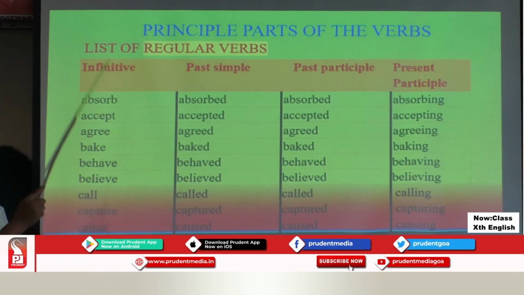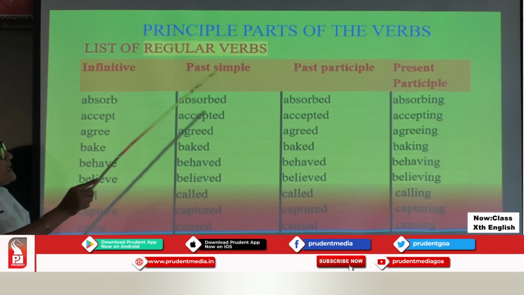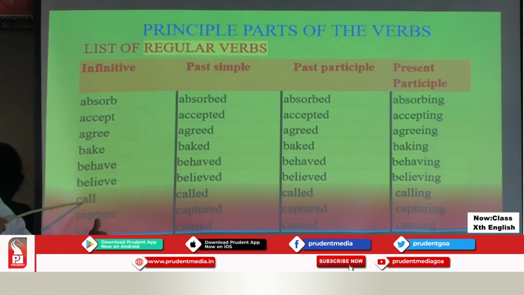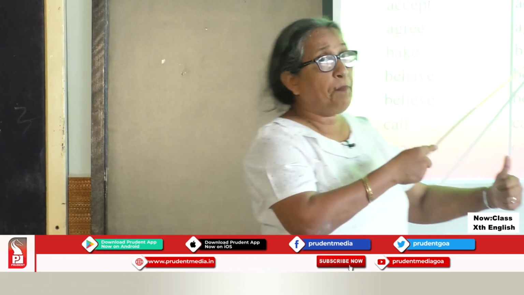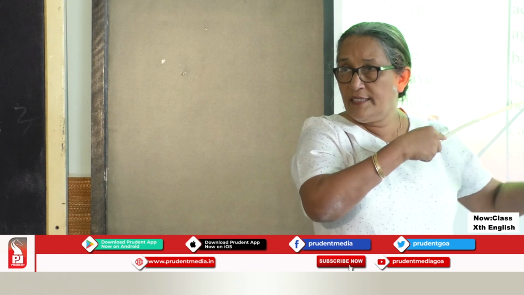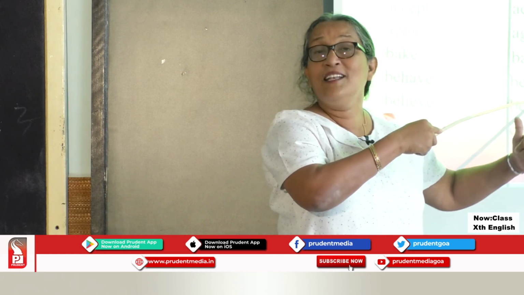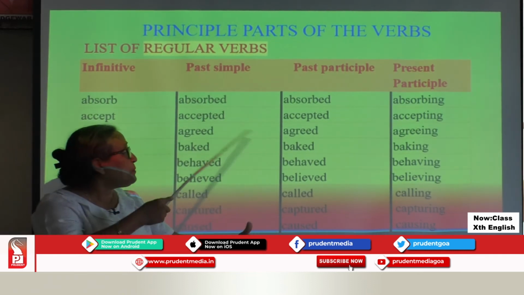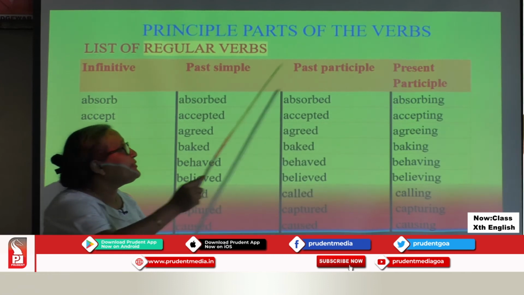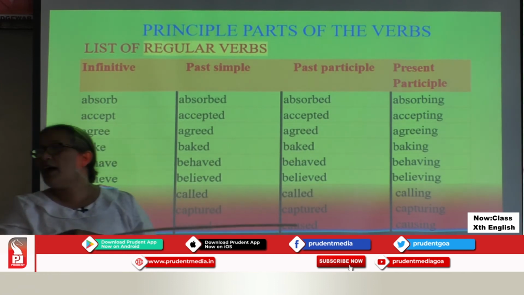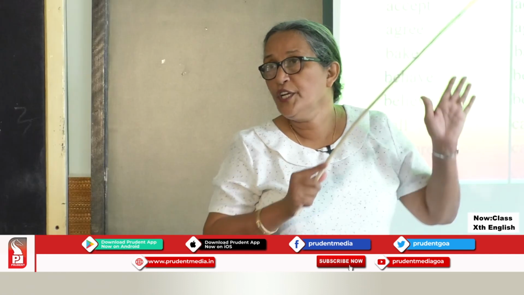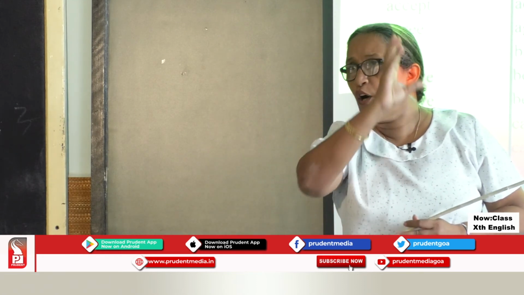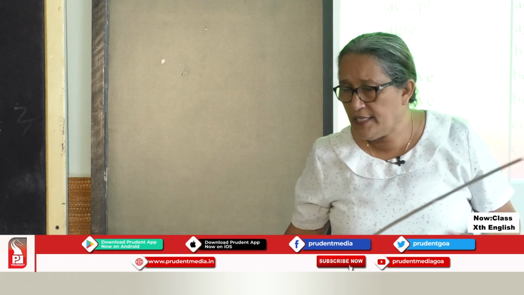So I suppose you are very clear with the four principal parts of the verbs in the case of regular verbs. You have the infinitive, which is the original dictionary spelling. You've got the past simple that follows a pattern that d or ed gets added. And in the case of regular verbs, the past simple and the past participle is the same. And then you've got the present participle where ing gets added. You need to obey the rule when you're putting the ing to the root of the verb. Very clear? Can I go to the next slide now?